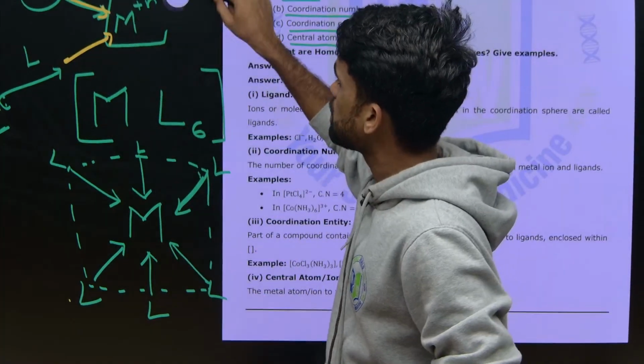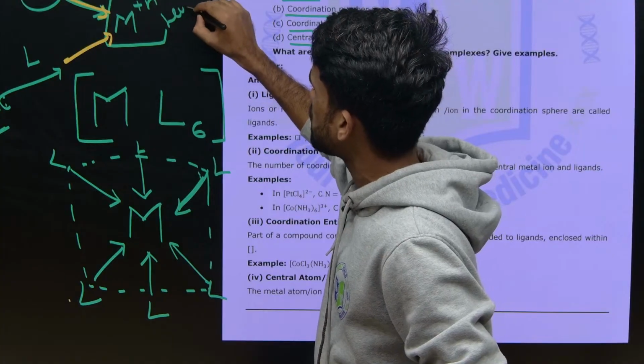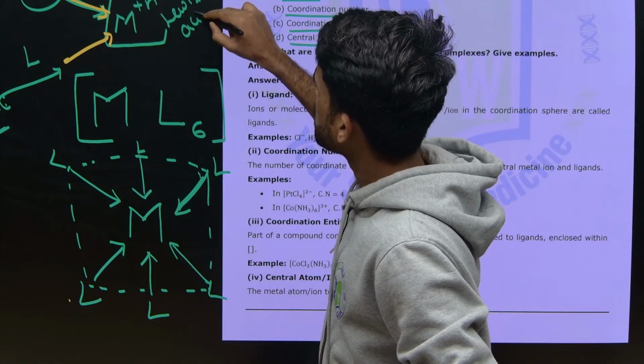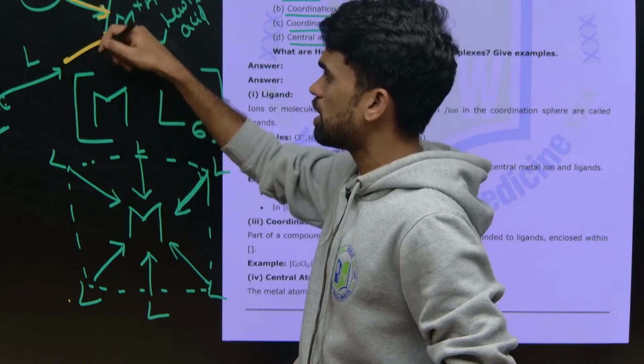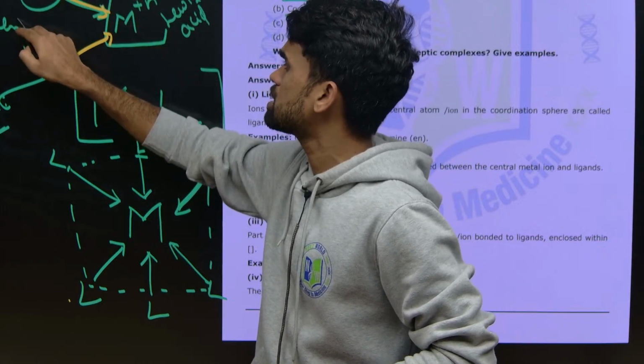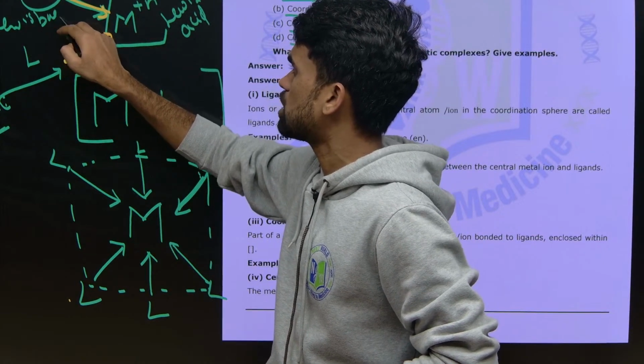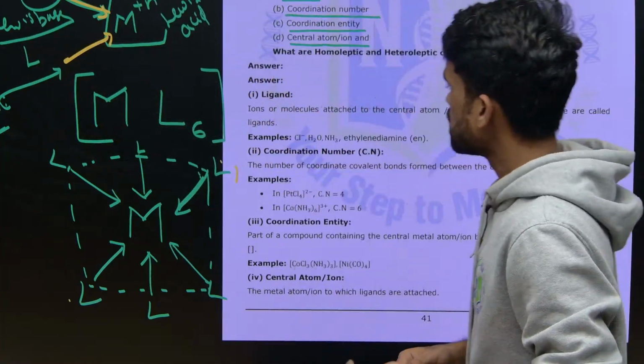So you can consider the metal as a Lewis acid, and our ligand, which is donating a pair of electrons, you can call a Lewis base. Like this, you can understand the basic terms first.